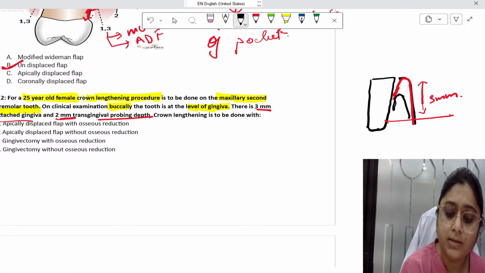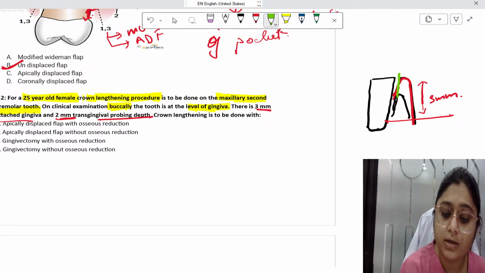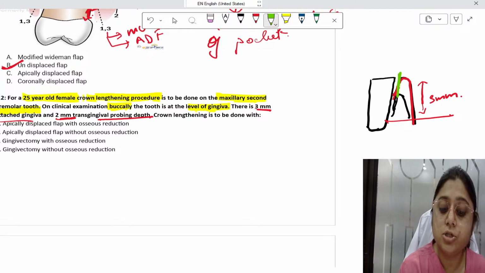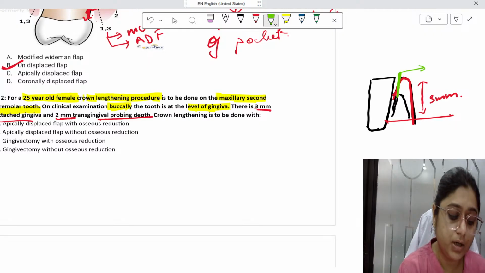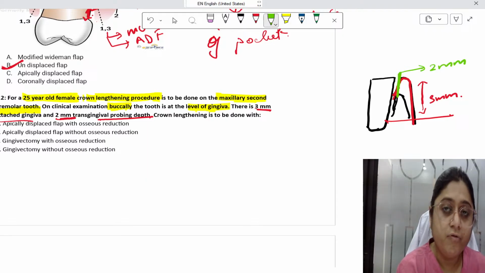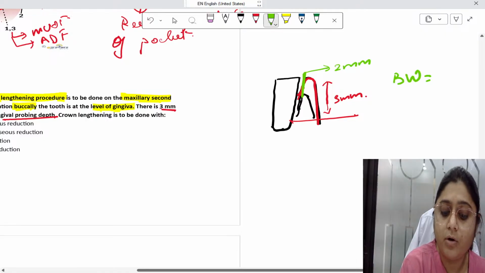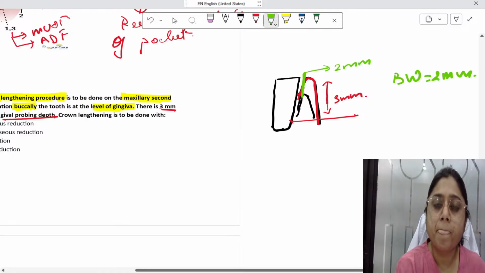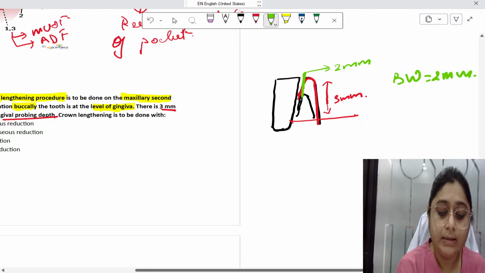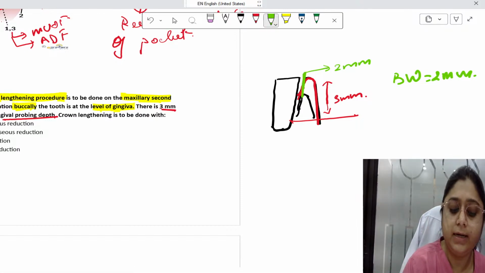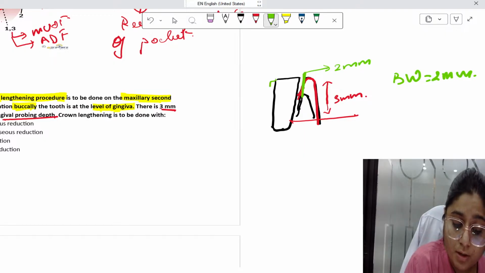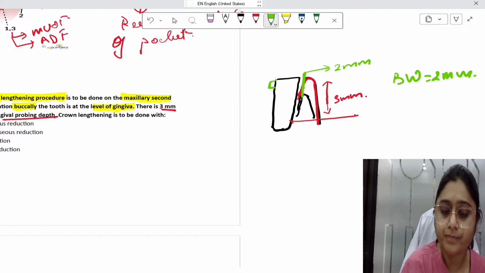Transgingival probing depth means I take my probe and penetrate up to the alveolar crest. This can be done only after giving local anesthesia, and this is 2 mm. During crown lengthening, we have to consider a biologic width of 2 mm, and the minimum height I should get is 2 mm. So if I have to get a 2 mm tooth here, this transgingival probing depth is 2 mm.